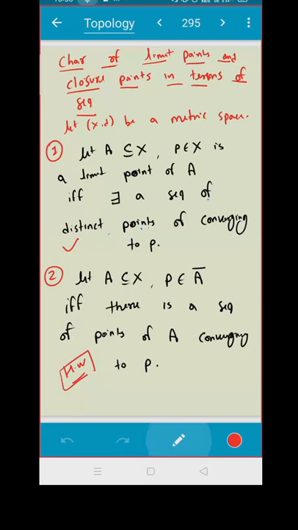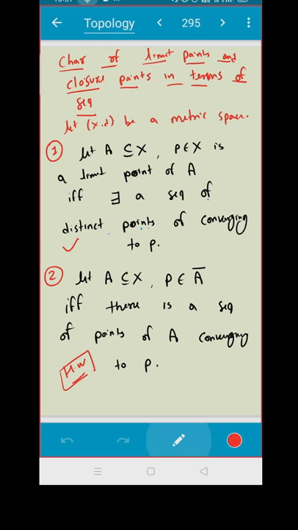Sir, I have one doubt. Yes, tell me. Sir, we take x1, and x2 is not equal to x1. Correct. Sir, if we draw open balls, then we get two concentric circles. Okay.